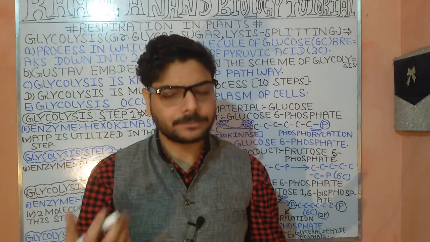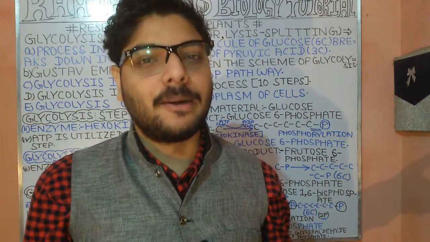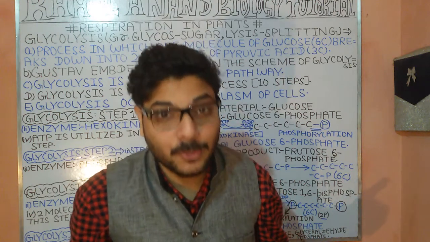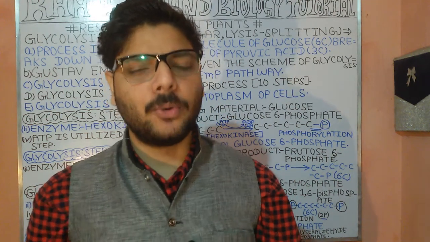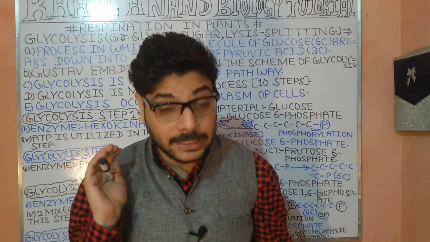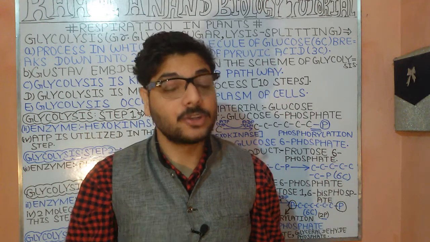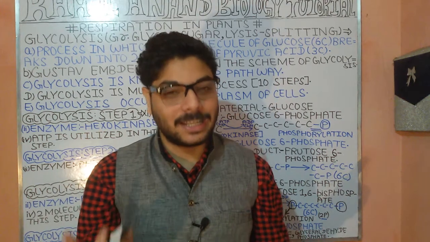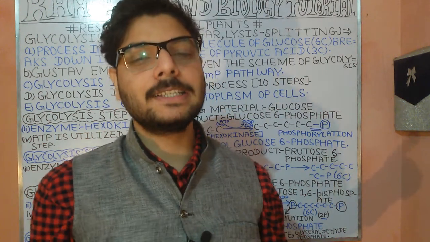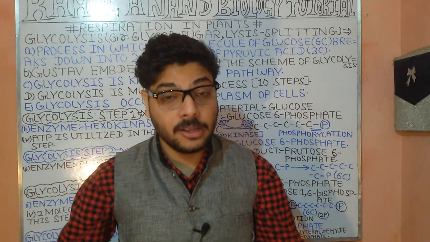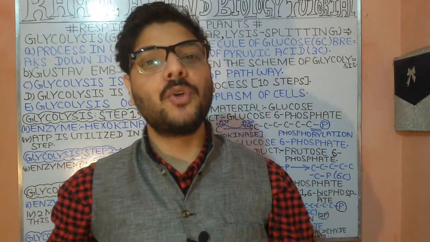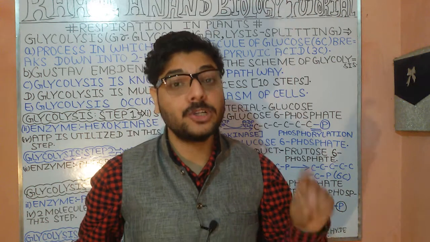Now talking about the enzyme in this case, the enzyme will be phosphofructokinase. Now when we deal with the product in the step 3 process of glycolysis, the product will be nothing else but fructose 1,6-bisphosphate. Understood? The product in the 3rd step of glycolysis is fructose 1,6-bisphosphate.